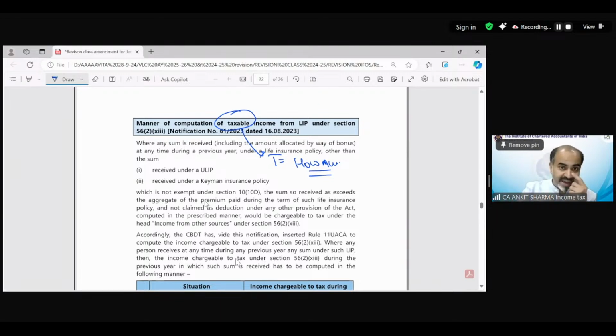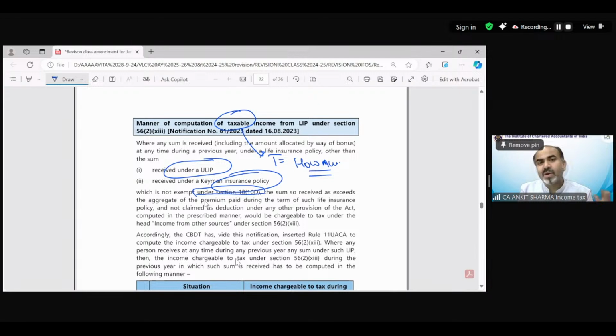It says where any sum is received, including the amount allocated by way of bonus at any time during the previous year, under a life insurance policy other than the sum received under a ULIP or a key man insurance policy, which is not exempted. So that means those policies we considered in the above examples as taxable policies.